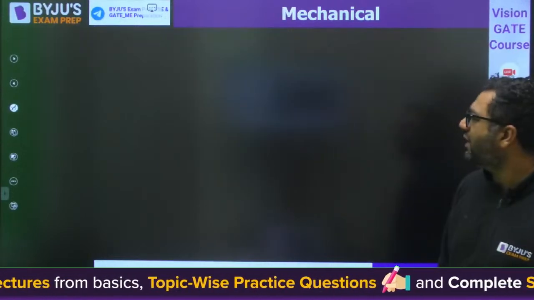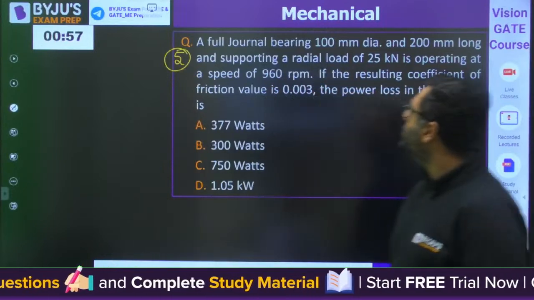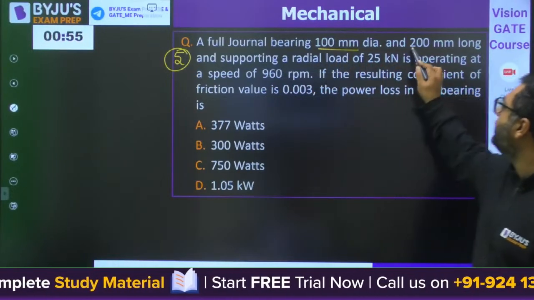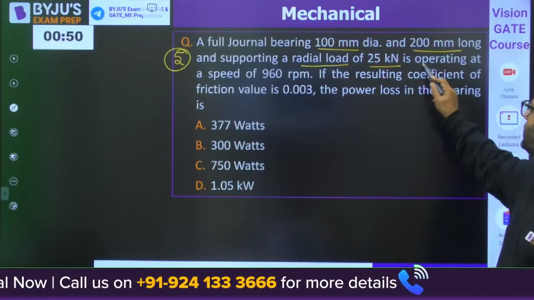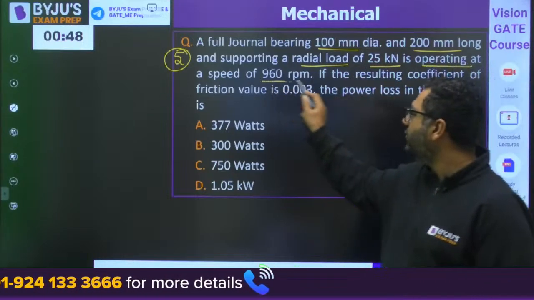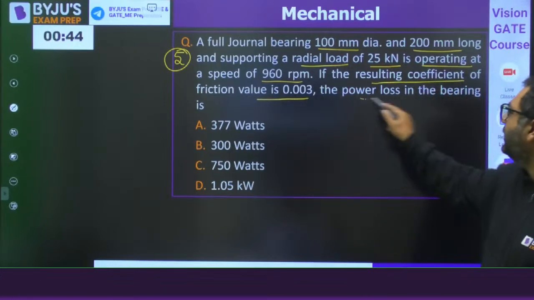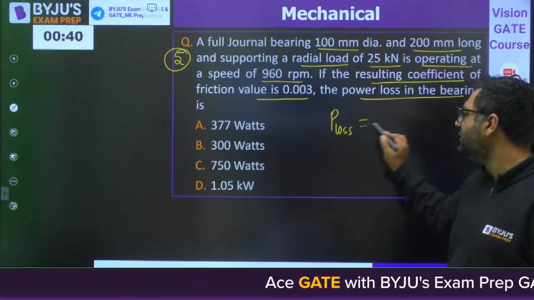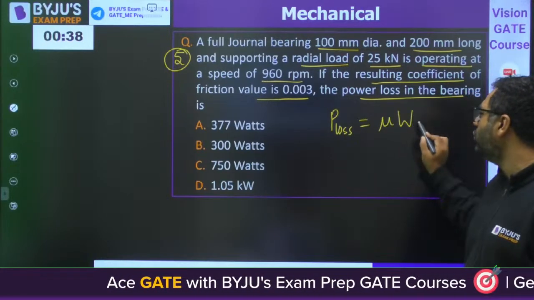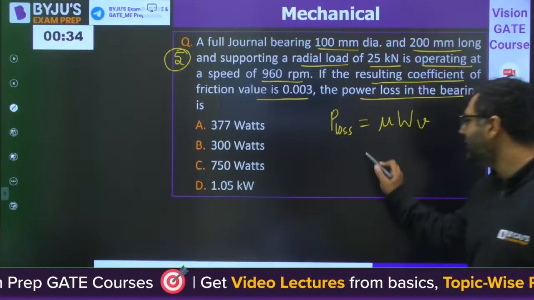Moving to question number 5, guys. A full journal bearing 100 mm diameter, 200 mm long and supporting radial load of 25 kilonewton, operating at speed of 960 rpm, the resulting coefficient of friction is 0.003, the power loss. Those who know can try by themselves. For others, I am writing the formula. Mu W V will be the formula. And V is nothing but R omega.